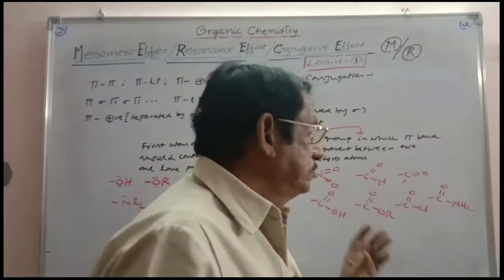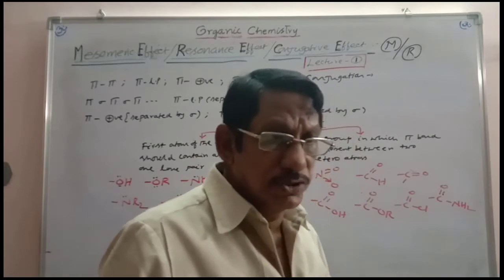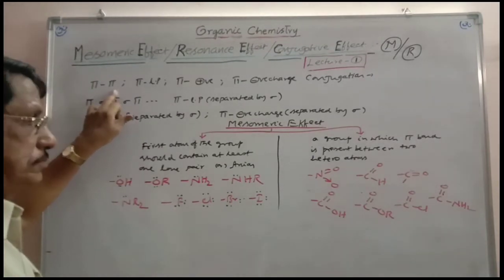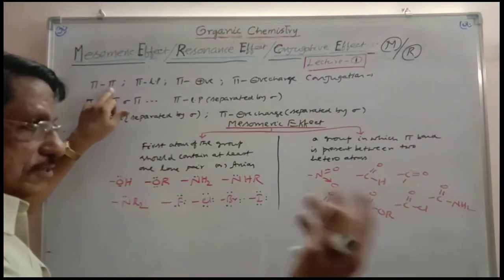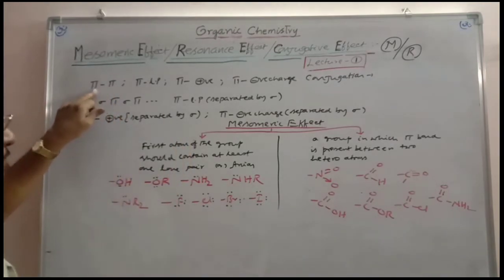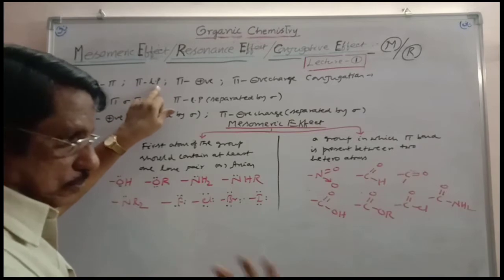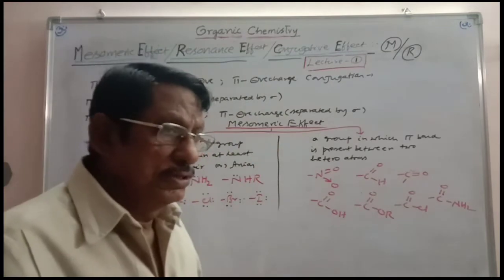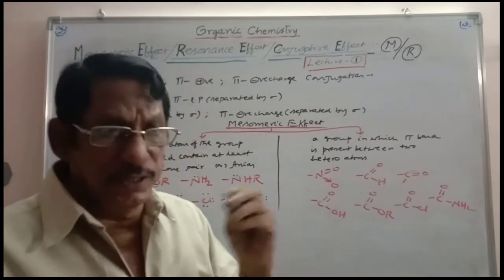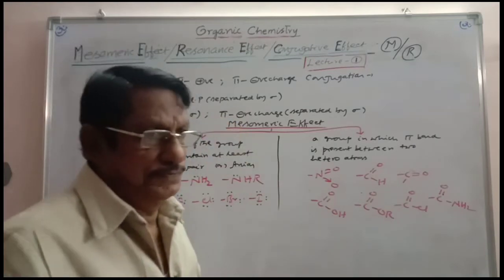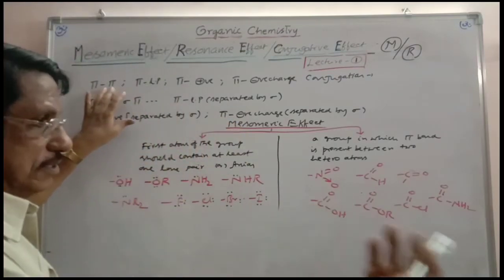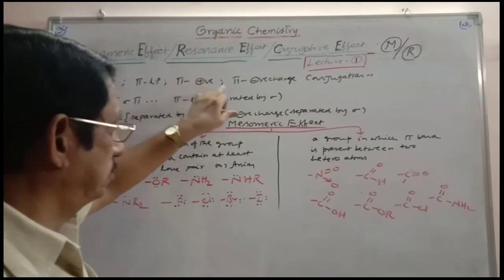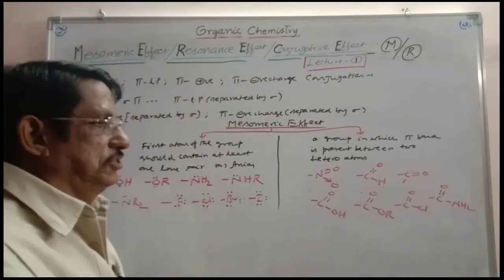Now let us consider some bonds which are in conjugation, where the mesomeric effect is possible. When there is pi-pi conjugation, that means the pi bond must be present in the group, and this pi bond should be in the C double bond C. And pi lone pair, pi positive charge, pi negative charge, or even pi and an atom containing an odd electron. These should be in conjugation. That means pi should be separated by a sigma bond, pi lone pair separated by a sigma bond, pi positive charge separated by a sigma bond, pi negative charge separated by a sigma bond. Then it is in conjugation.